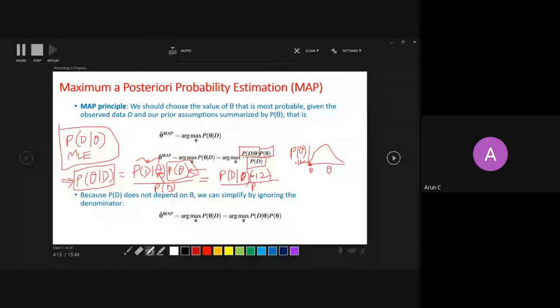Then you just ask what is the total probability of the data. Data can be generated by any of the thetas, right? For example, I have two tosses, head and tail. So my data set is 1 and 0. If I say my theta is 0.5, what is the probability of the data set? Can you quickly tell me?